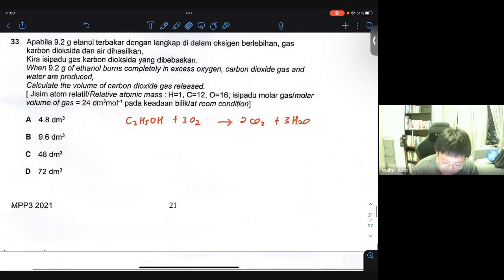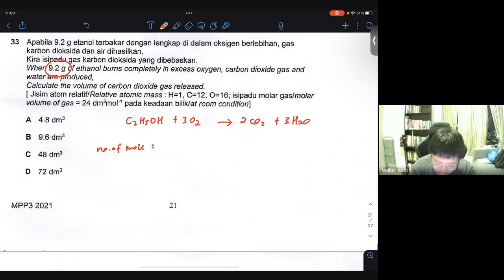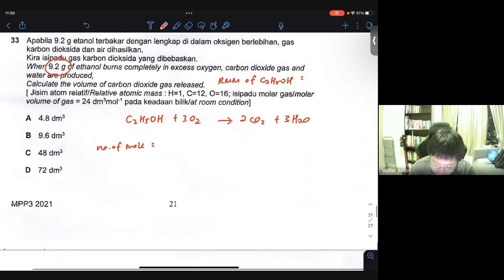Okay, now they want you to find out how much carbon dioxide gas is released if 9.2 grams of ethanol is burned. So let's see the number of moles of ethanol. The first thing to do is to calculate the RMM of ethanol, or the molar mass technically. So in this case over here, it should be 24 plus 6 plus 16.